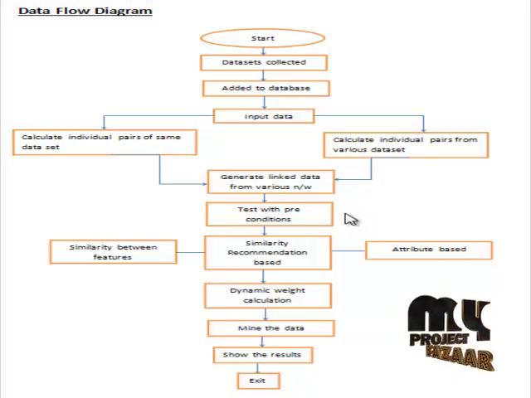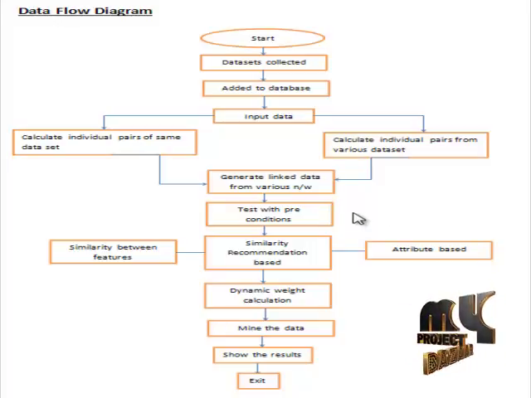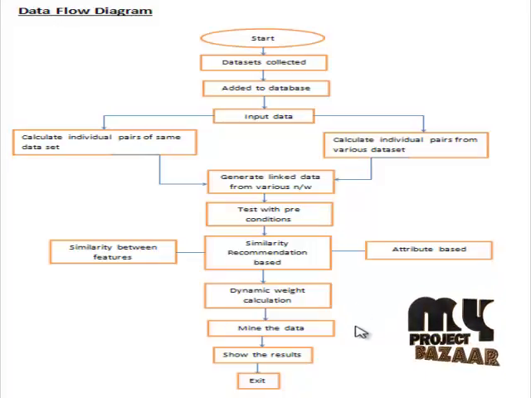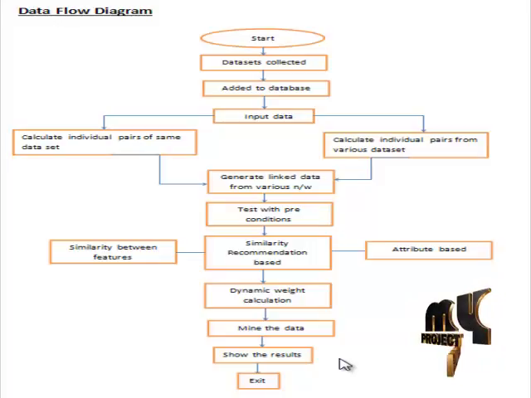After that, we are testing the preconditions and finding the similarities between the features and the similarities between the attributes. Finally, using the dynamic weight calculation, we are mining the data and showing the result to the customer. Using this, we can mine similar users on both social networks like Facebook and Twitter and find the similar users easily.